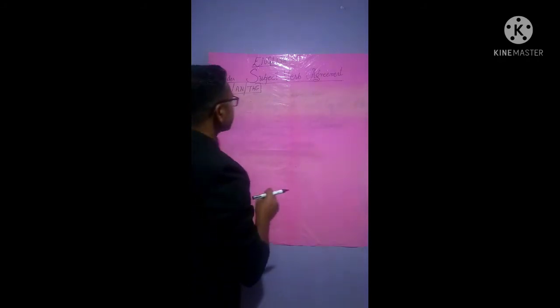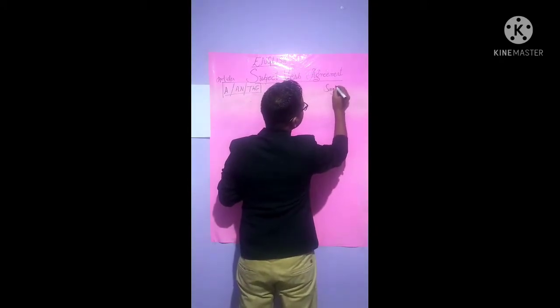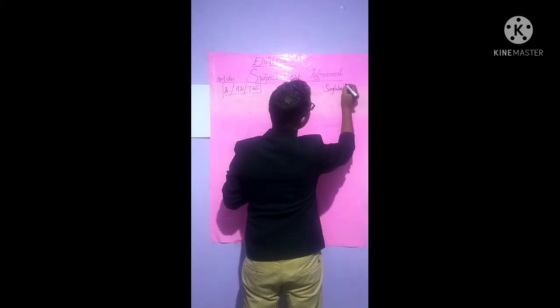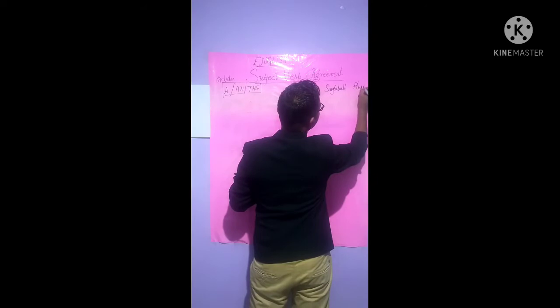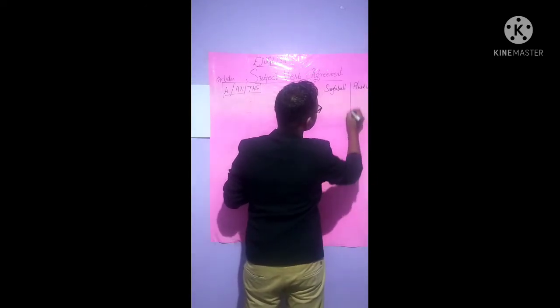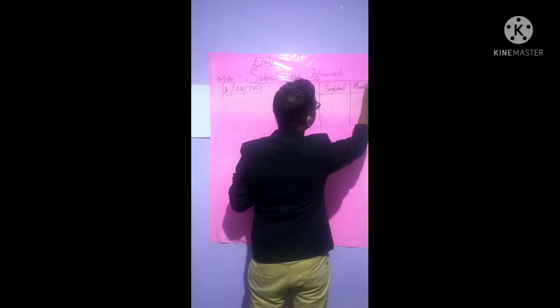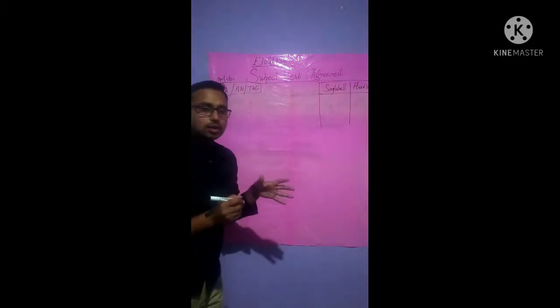Now we will learn about singular verb and plural verb. I will explain in a very short manner.